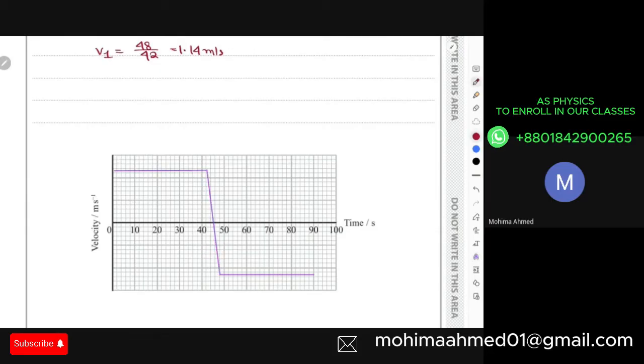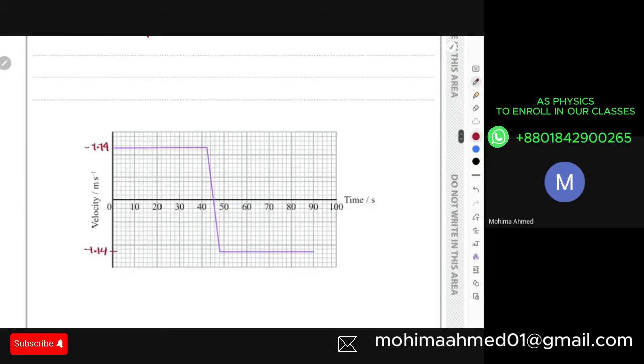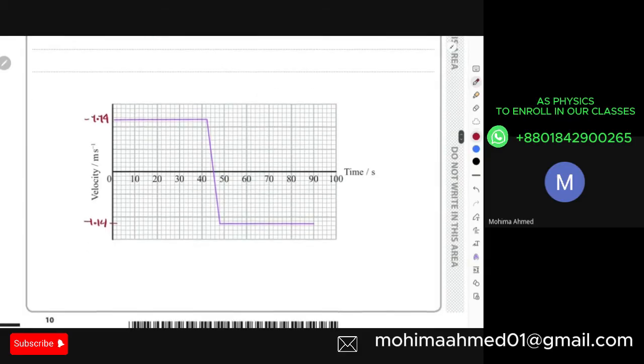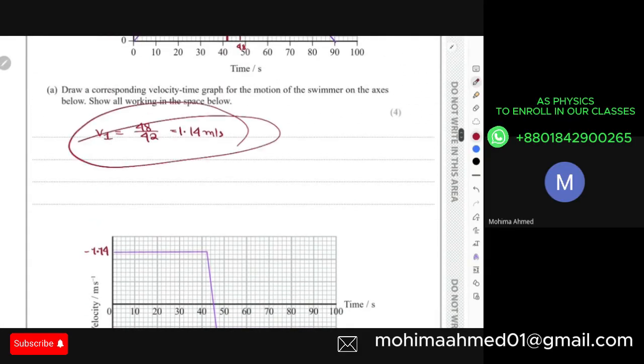I think we did this in some of our worksheets, right? This was maybe 1.14 positive, and this is your 1.14 negative velocities. Yeah, this is it actually. Other than this, nothing else has to be written on the graph. And this was all the working we need to do.